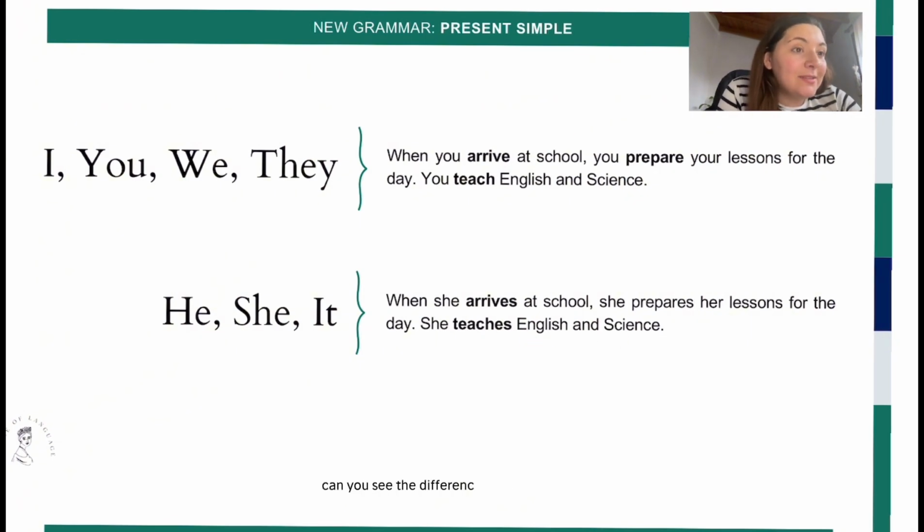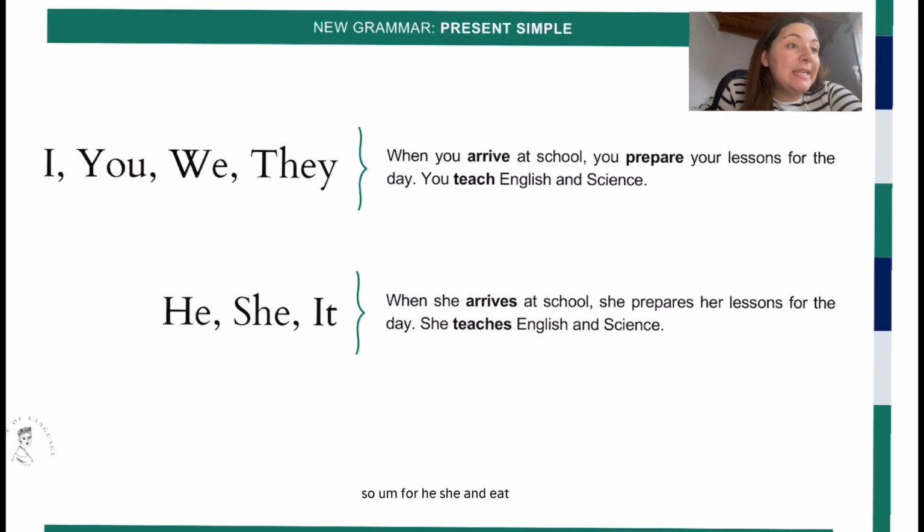Can you see the difference? In the first verb, arrive, in the first group, nothing changes, but in the second group, we have added an extra S. In the first group, the verb prepare looks normal, but in the second text, it says prepares. For the third verb, teach, in the first group, everything is perfectly normal, but in the second text, we have added something extra.